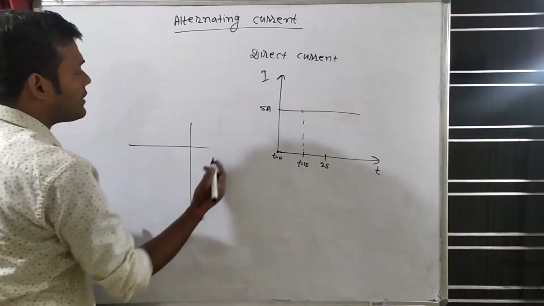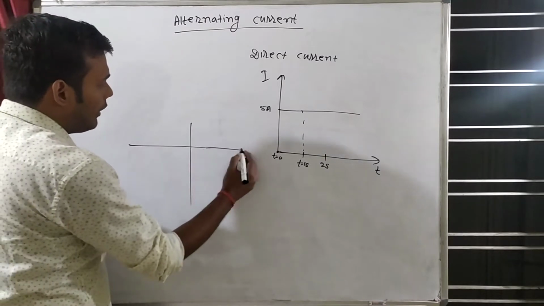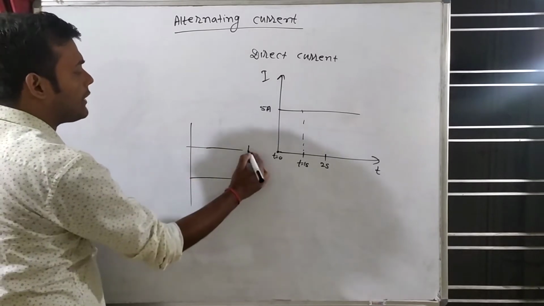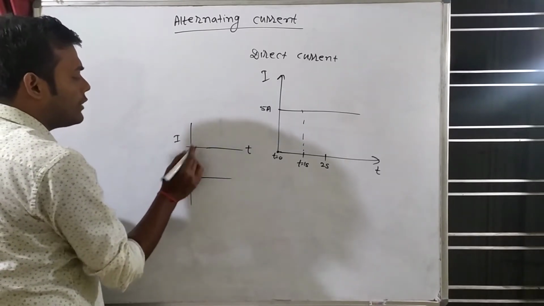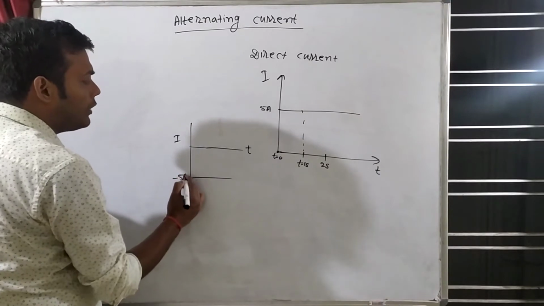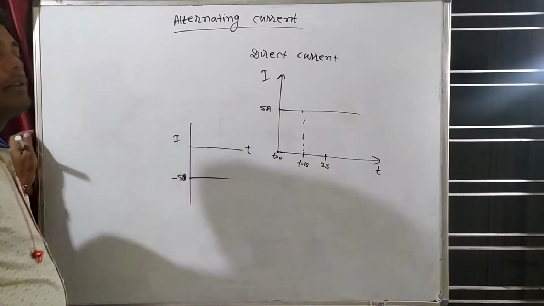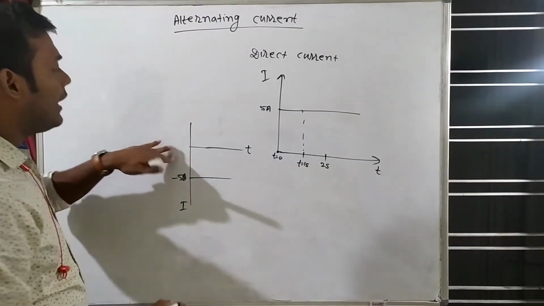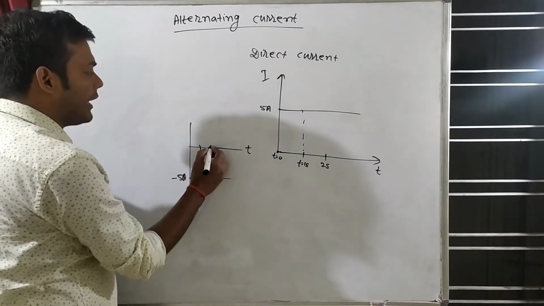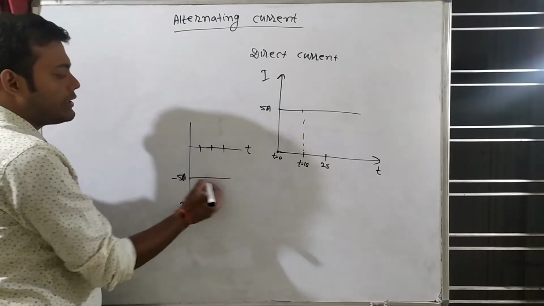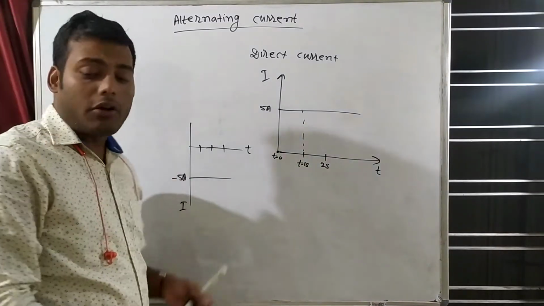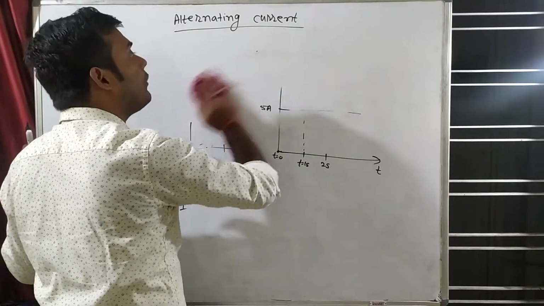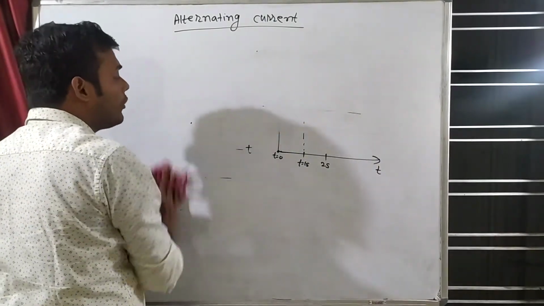For example, suppose like this, this is time and this is current. So current is equal to minus 5 ampere. Time is changing, but the current magnitude is constant. So this type of graph can also be there, this is a current time graph. Time is 1 second, 2 seconds, 3 seconds, but the current magnitude is every time minus 5 ampere. So this is also a fixed graph. This is also direct current. So direct current will be unidirectional. It will go either in the plus direction or in the minus direction.